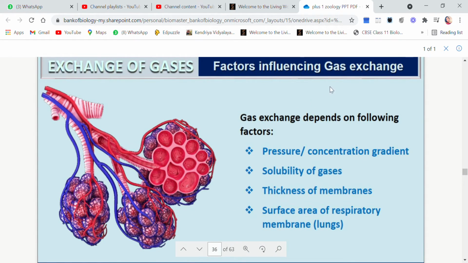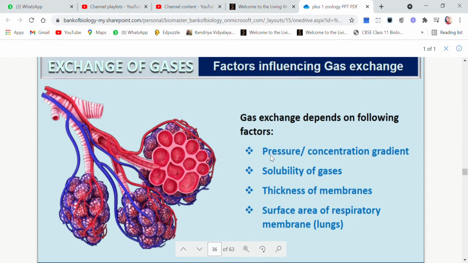This is very, very important. Children, gas exchange depends on the following factors. First is pressure or concentration gradient. Now children, I hope you understand what is pressure. You have done this word in physics. Pressure is equal to mass upon volume, right? So if the mass is more, pressure will be high, and if the volume is more, pressure will be less.